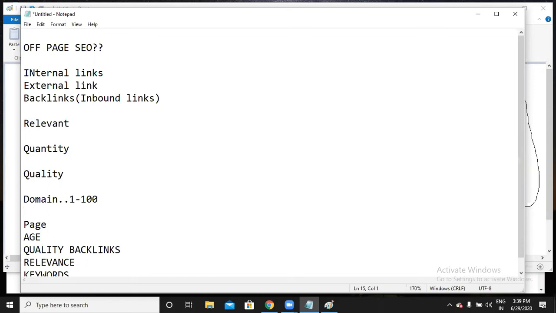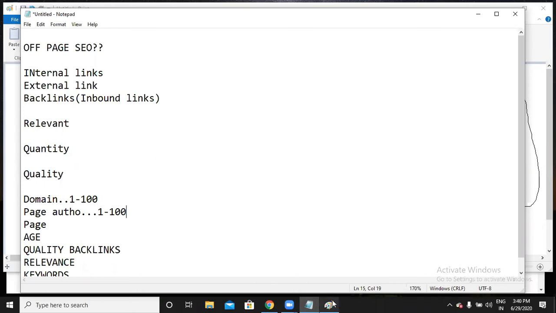Okay, what is this page authority again? Page authority. Domain authority is for the whole website. For the whole website, it gives you one authority. Page authority means the pages of your website. It will give you an average score for all of your pages. It also ranges from 1 to 100. Domain and page authority. So based on these two factors, Google will show the positions on top.